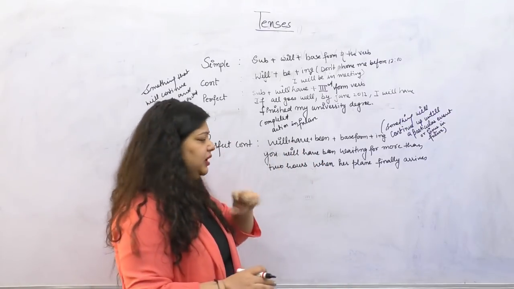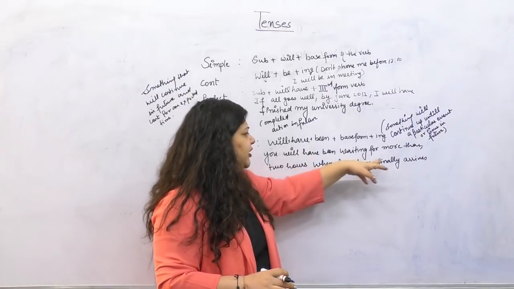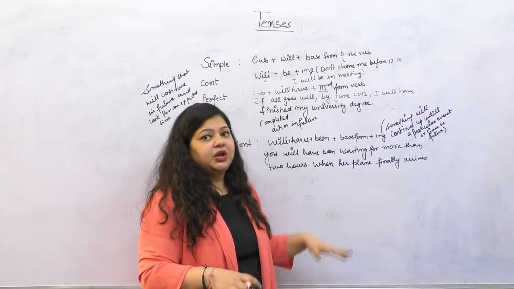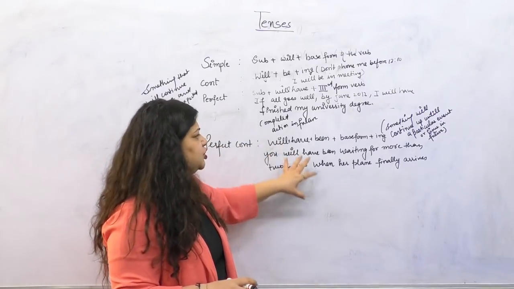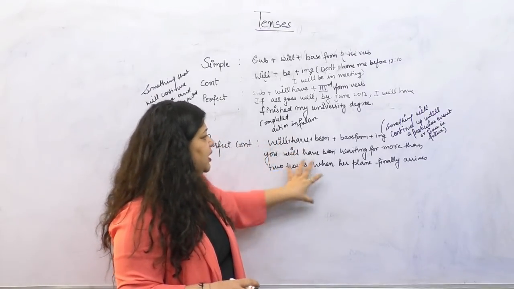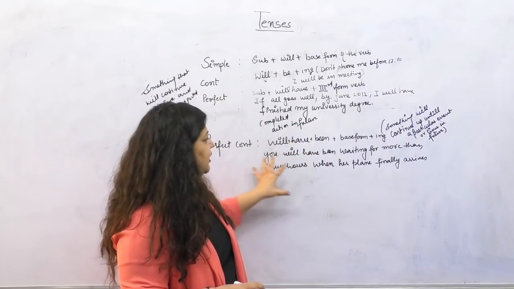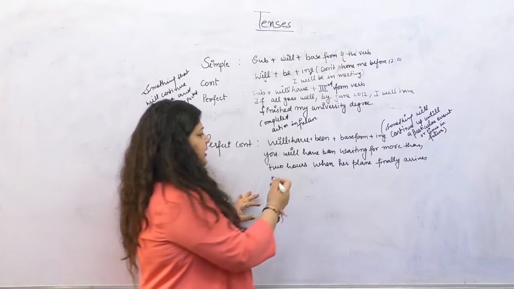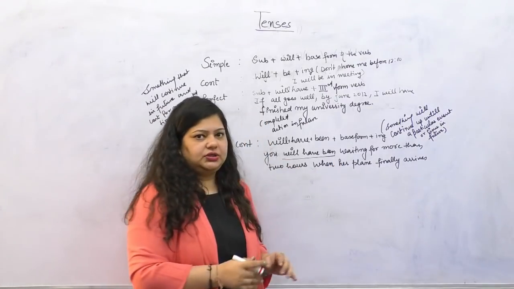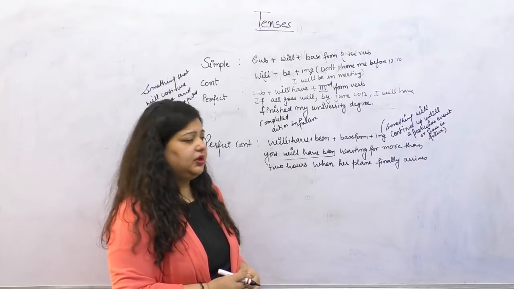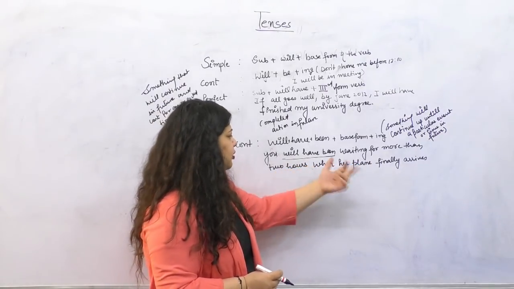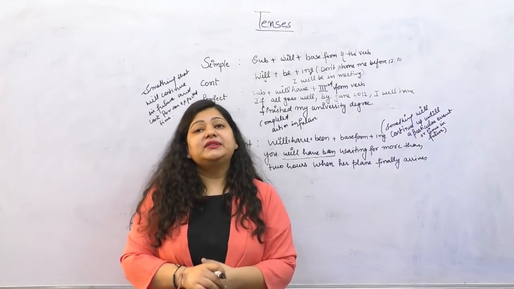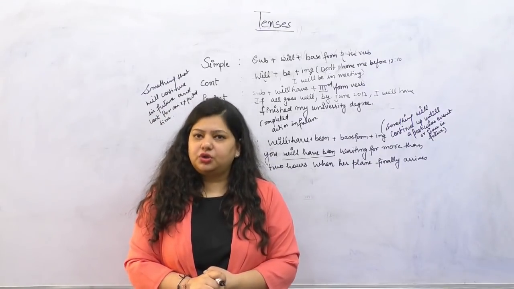Let's see one example to make it more clear. You will have been waiting for more than 2 hours when her plane finally arrives. Here we are talking about something that will continue up until a particular event or time in future, right? So these kinds of sentences we make in future perfect continuous, right? You will have been waiting for more than 2 hours when her plane finally arrives. So this is the example of future perfect continuous.